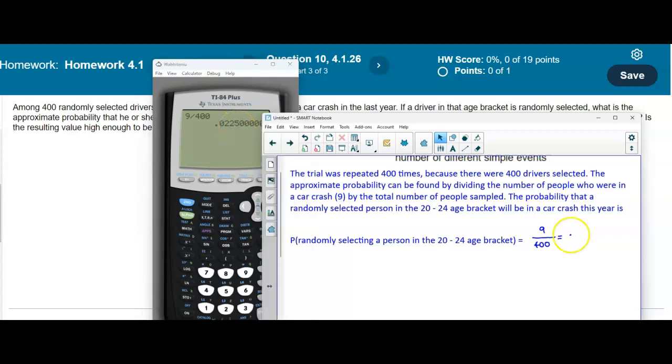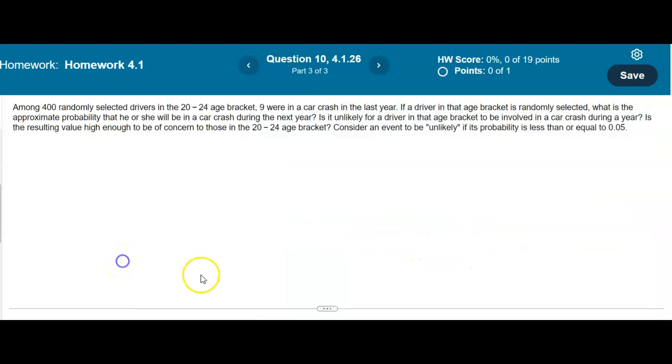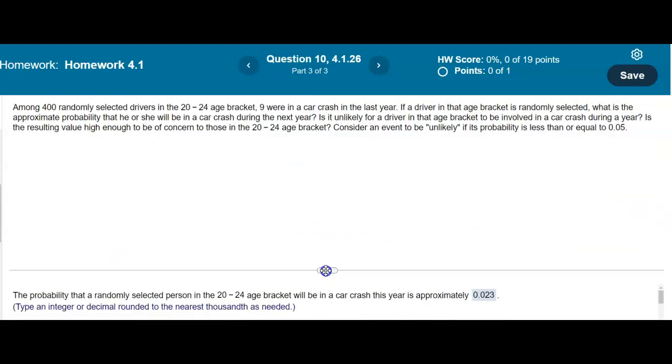0.0225. If we round that to 3 decimal places, this would give us approximately 0.023. And therefore that's going to represent the probability of randomly selecting a person in a 20 to 24 age bracket. Therefore, our answer would be the following. The probability that a randomly selected person would be 0.023.